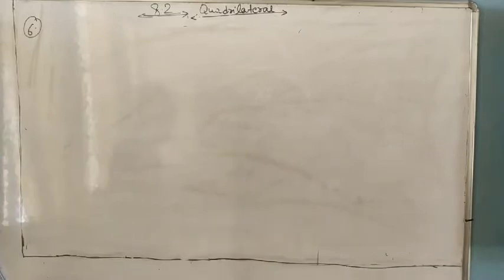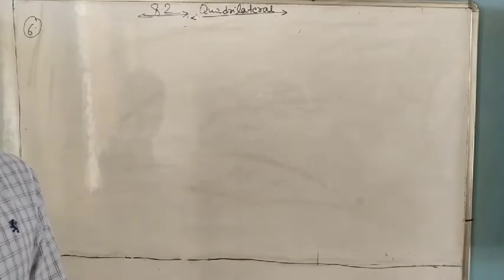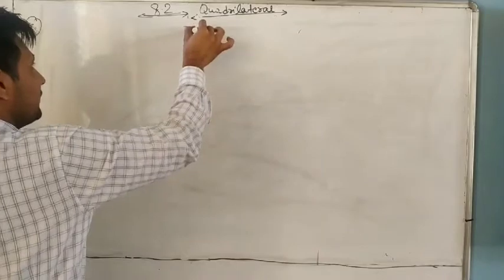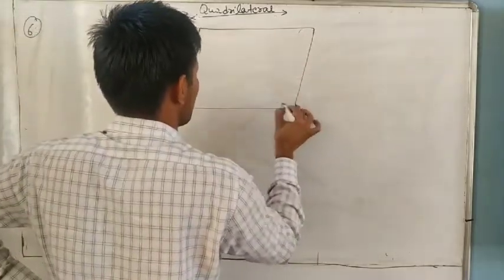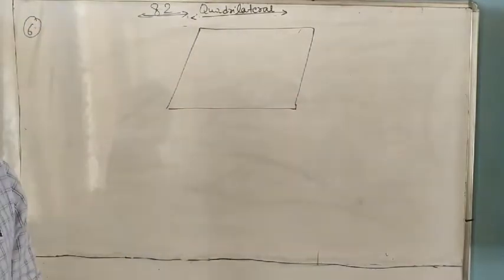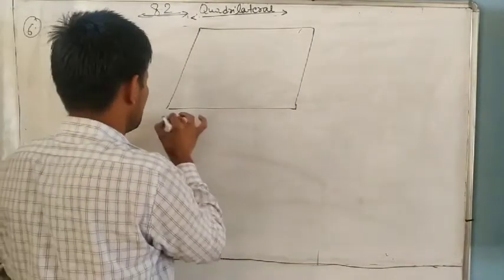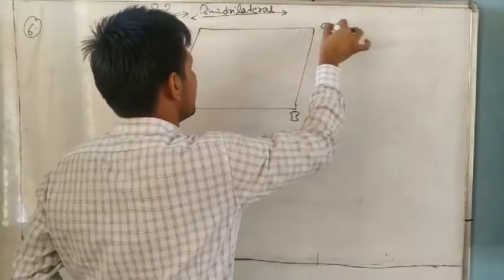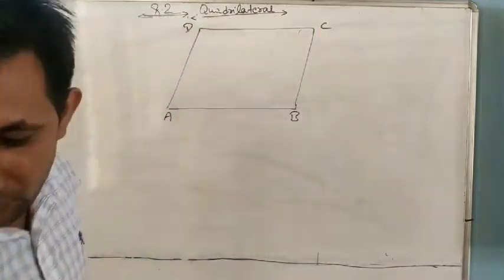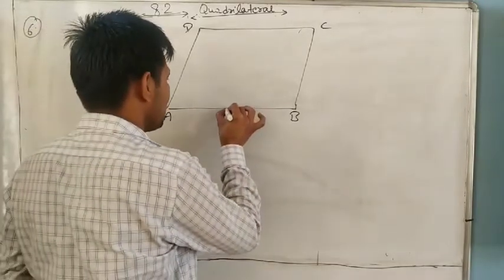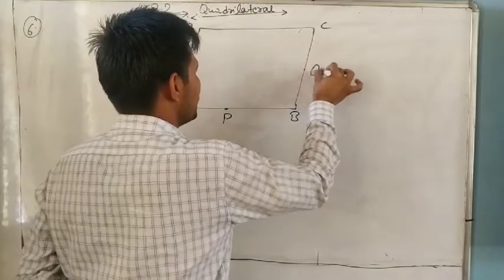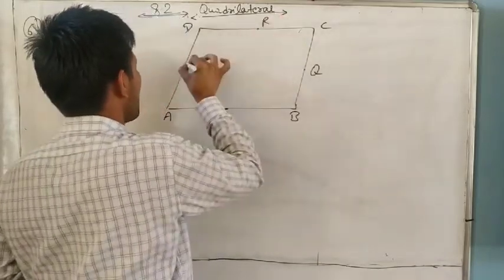Show that the line segment joining the midpoints of opposite sides of a quadrilateral bisect each other. It is given. Any quadrilateral is given; we don't know what type. So we will write: suppose ABCD is a quadrilateral. Its midpoints, suppose P, Q, R and S.